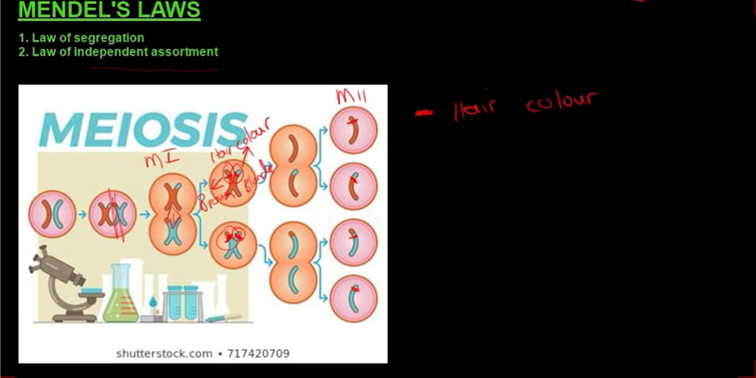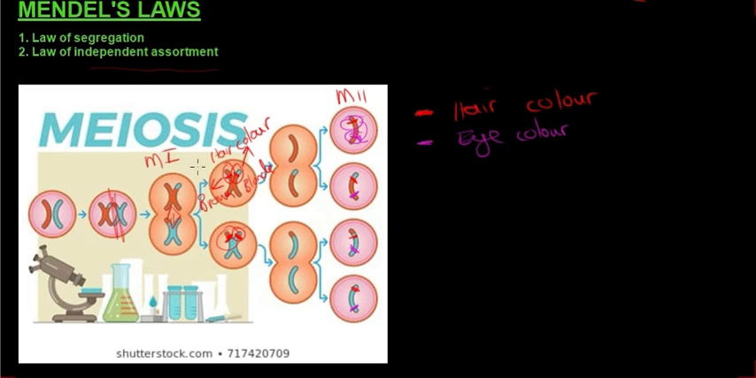Now you can also have another trait that's also on this chromosome, or another gene that sits there for the allele. Now we can say that this represents eye color. What the law of independent assortment means is that one allele, so this allele over here, will not influence the allele over there. So whatever hair color is here will not influence the eye color.